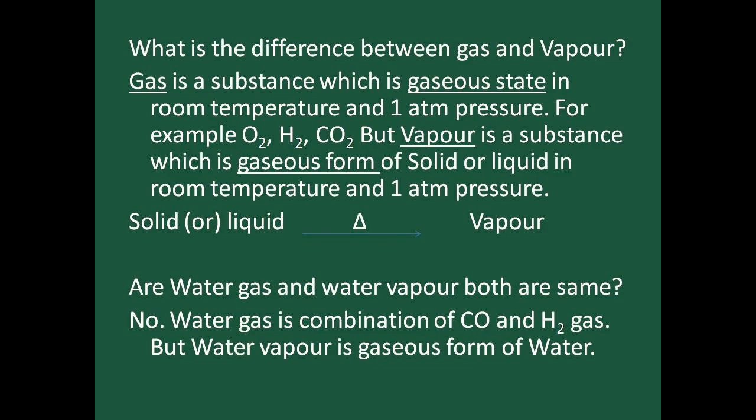Now tell me, gas and vapor both are same? No. Gas is a gaseous state at room temperature and 1 atmosphere pressure. For example, oxygen, hydrogen and carbon dioxide, they already exist in gaseous state. But vapor is a substance in the gaseous form that is solid or liquid at room temperature and 1 atmosphere pressure. For example, solid or liquid on heating only are changed into vapor.